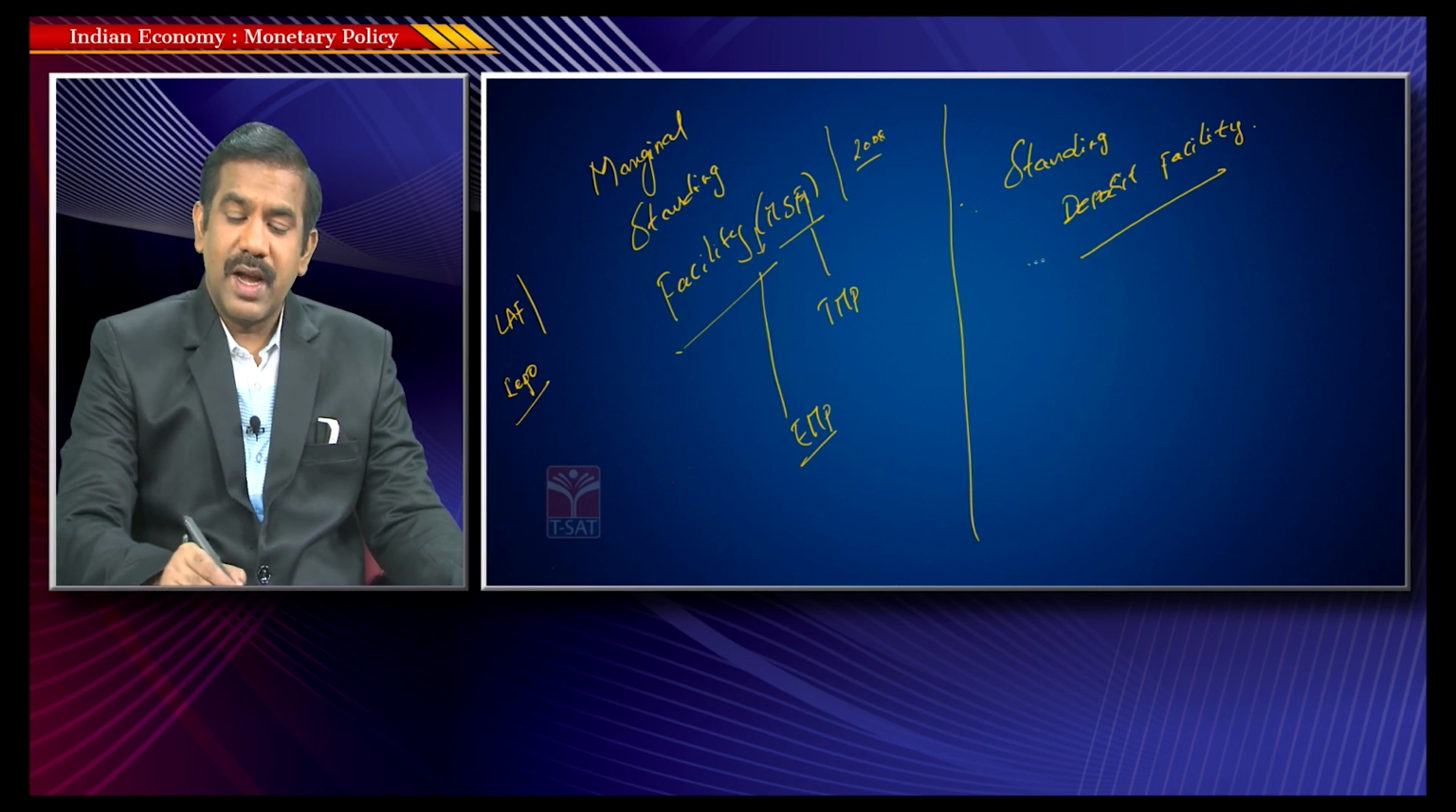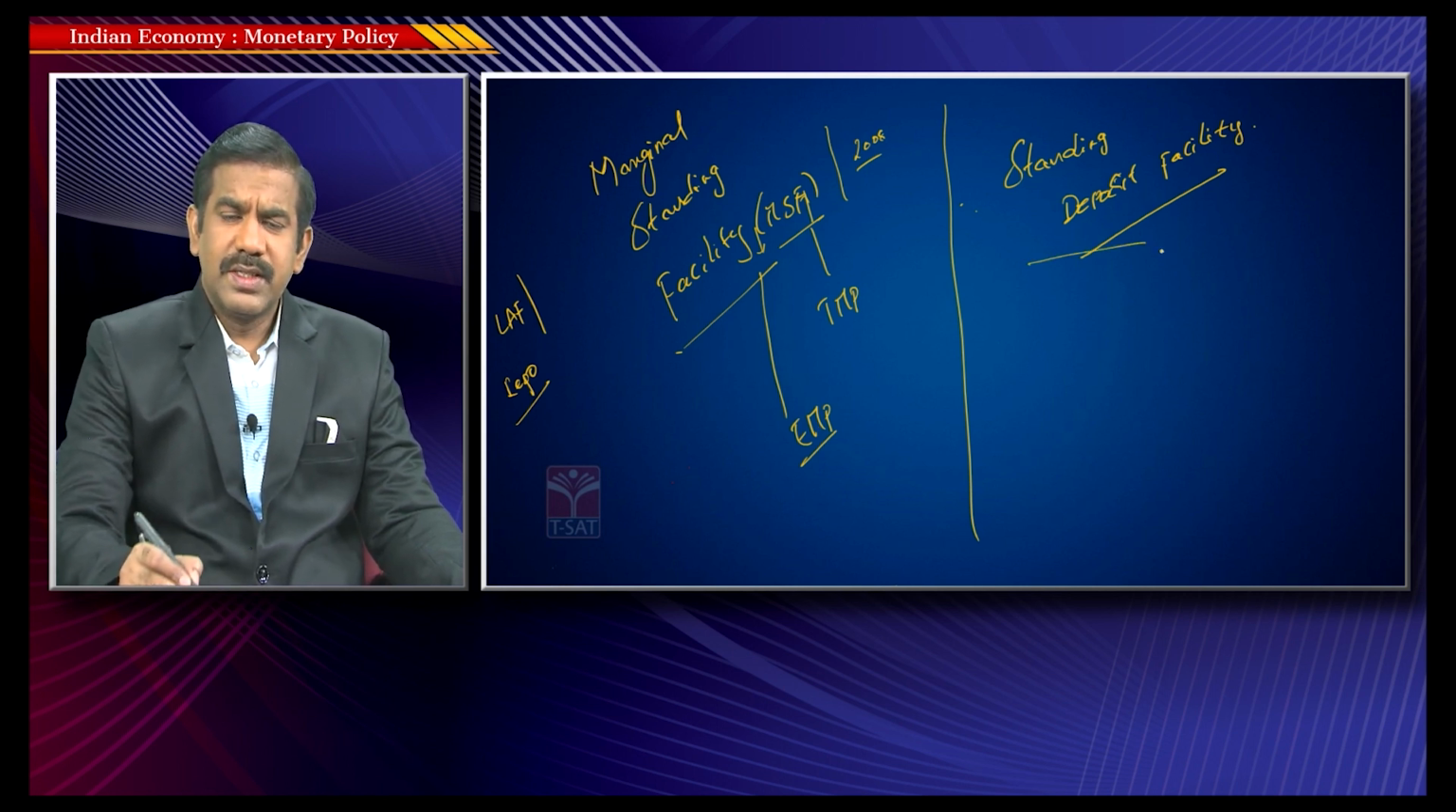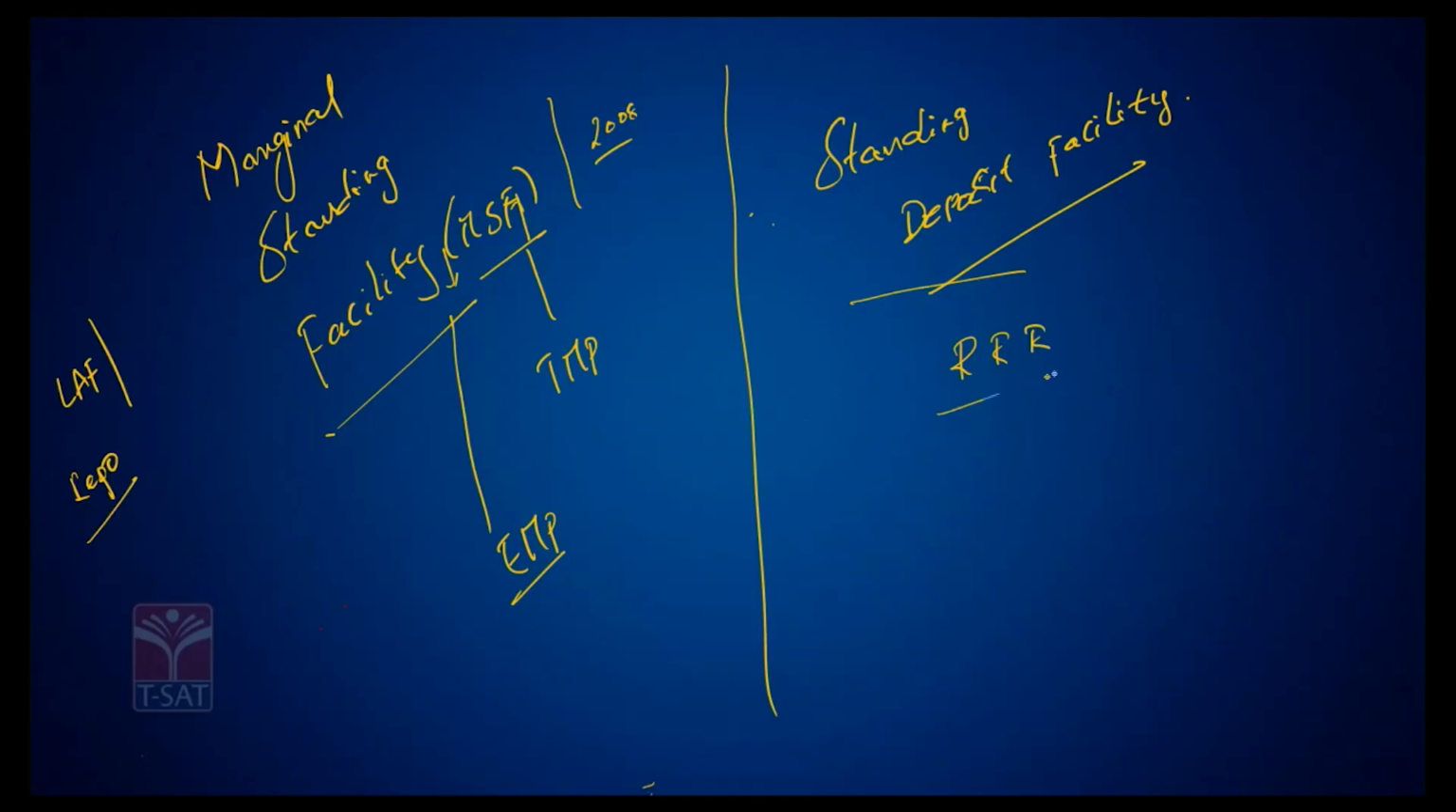Now coming to the standing deposit facility. Standing deposit facility is very similar to the reverse repo rate. Simply it does mean, you remember reverse repo rate is the rate at which RBI borrows money from the banks, or the rate at which banks park their money with the RBI. Then what is the standing deposit facility? It is very similar to reverse repo rate, wherein when banks park their money with RBI, the RBI pays them a certain rate of interest. Then what's the difference between these two?